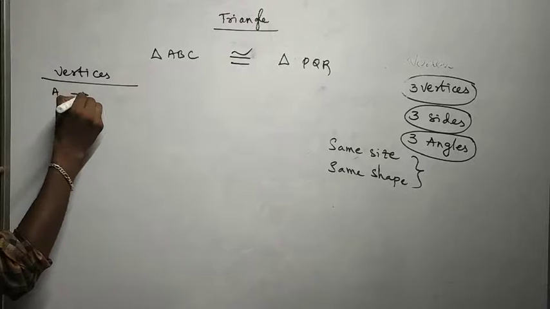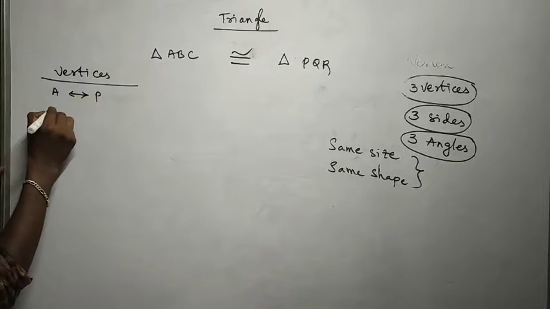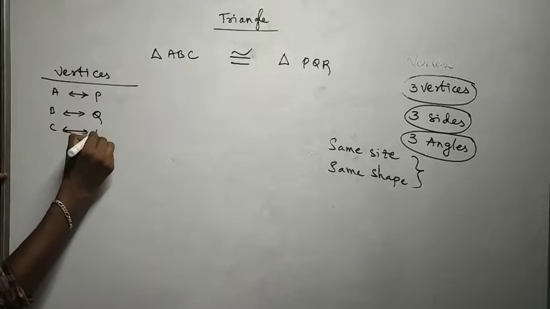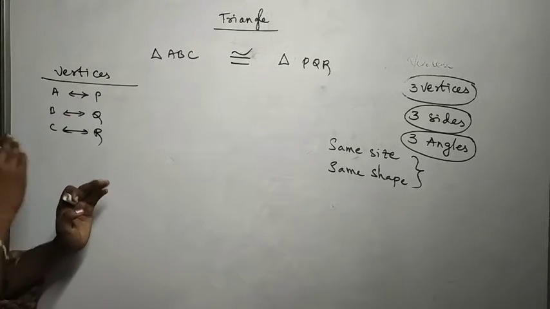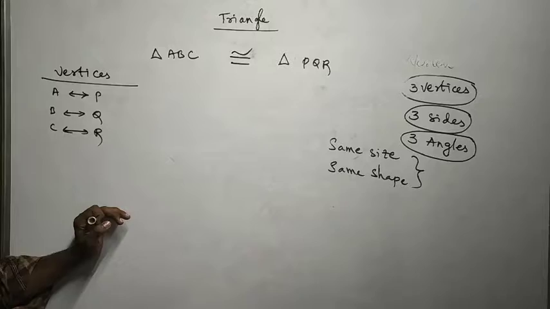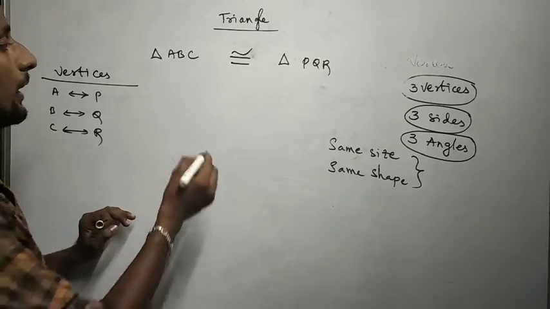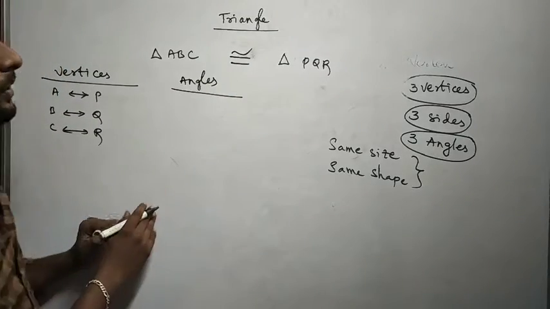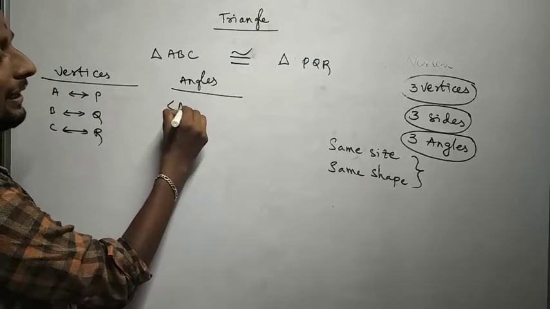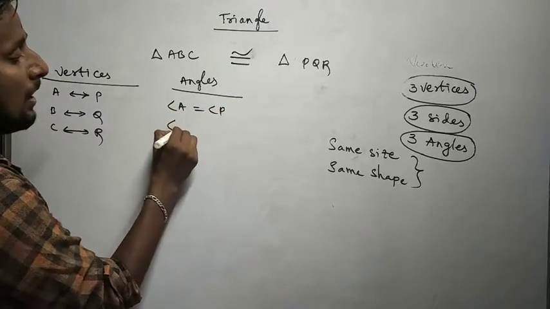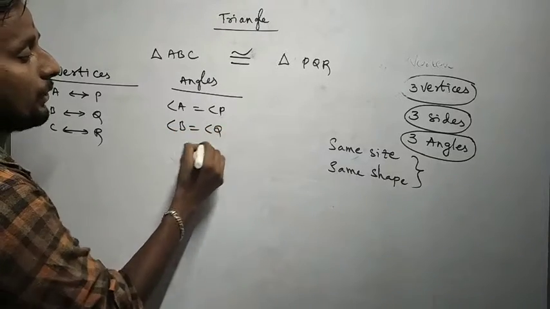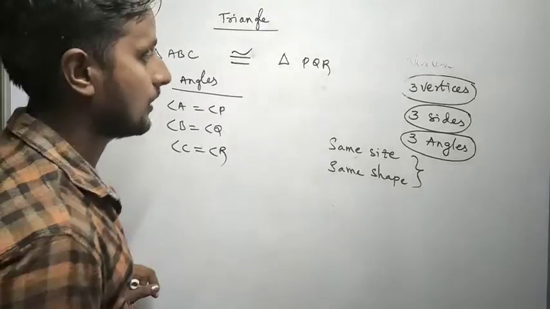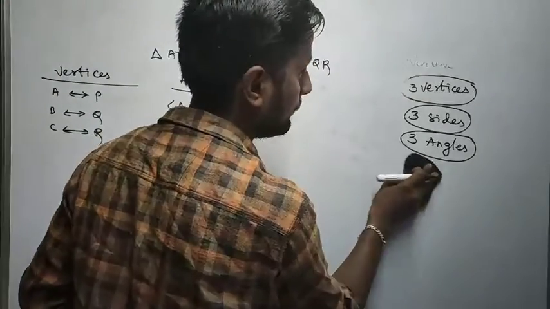Vertex A will coincide with P, vertex B coincides with Q, and vertex C coincides with R. Or you can talk reversely also: P coincides with A, Q coincides with B. Next, if it comes to angles, here I'll write angle A is equal to angle P, angle B is equal to angle Q, angle C is equal to angle R. And one more, sides.